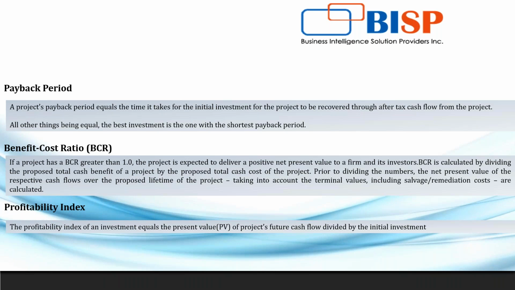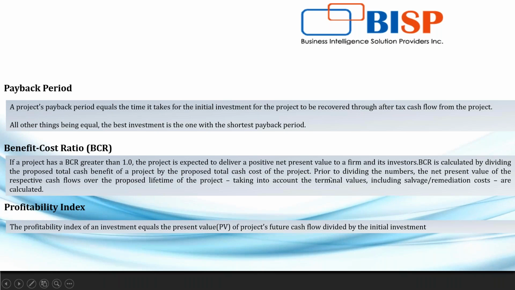And a BCR of greater than 1 is considered good for any project. Then we have one more indicator, the profitability index. Now, what does this mean? The profitability index of an investment equals the present value of the project's future cash flow. So it's just an indicator of whether the project is feasible or not. Okay. Now, this is what we have as a theory.